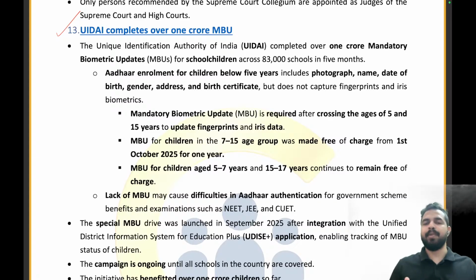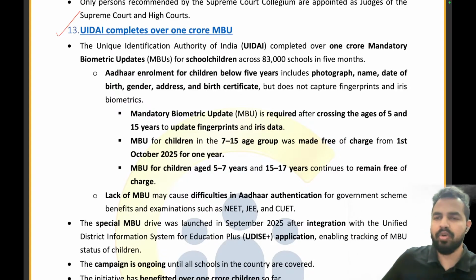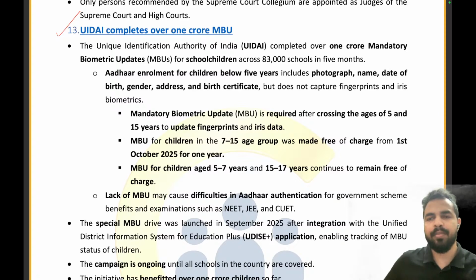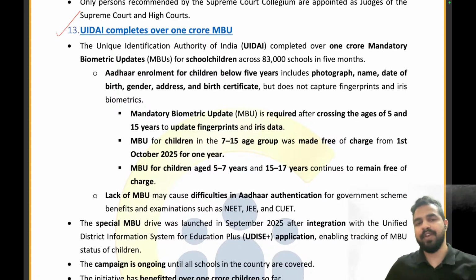That is the mandatory biometric update, where you are ensuring that all the biometrics of your child are being uploaded to the system. That's what we call the mandatory biometric update for school children, right? So now, basically, they have achieved 1 crore mandatory biometric updates for the school children across 83,000 schools in 5 months.